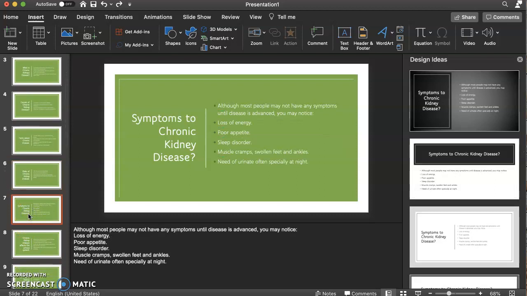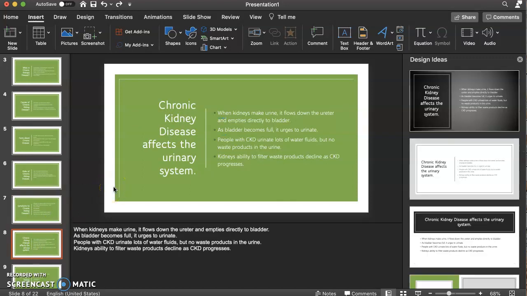Symptoms of chronic kidney disease. Although most people may not have any symptoms until the disease is advanced, you may notice loss of energy, poor appetite, sleep disorder, muscle cramps, swelling in the feet and ankles, and the need to urinate often, especially at night.